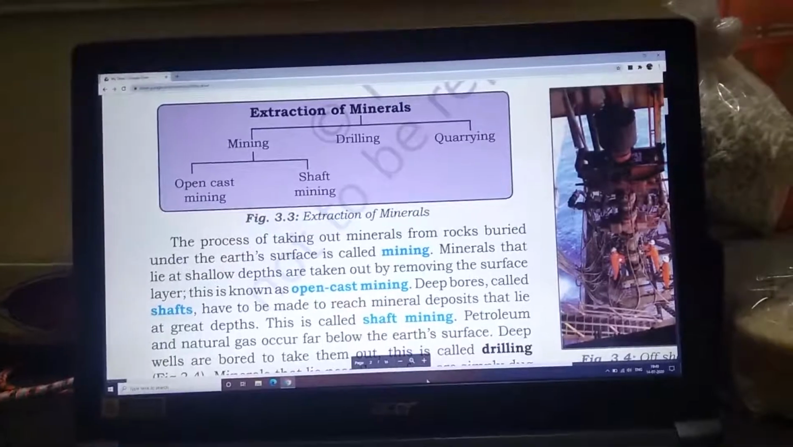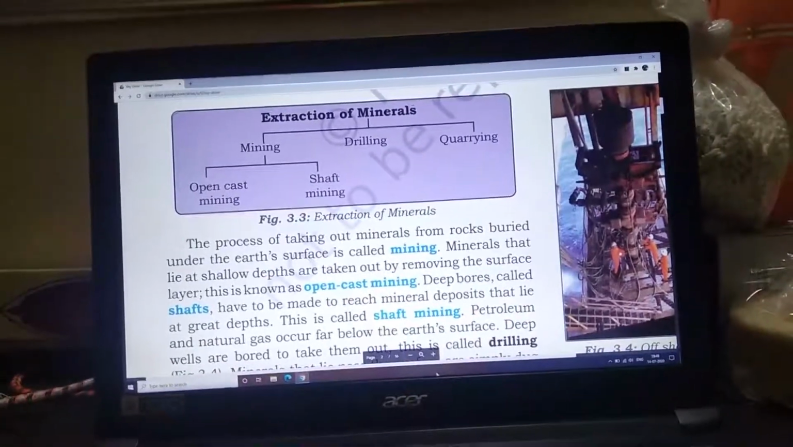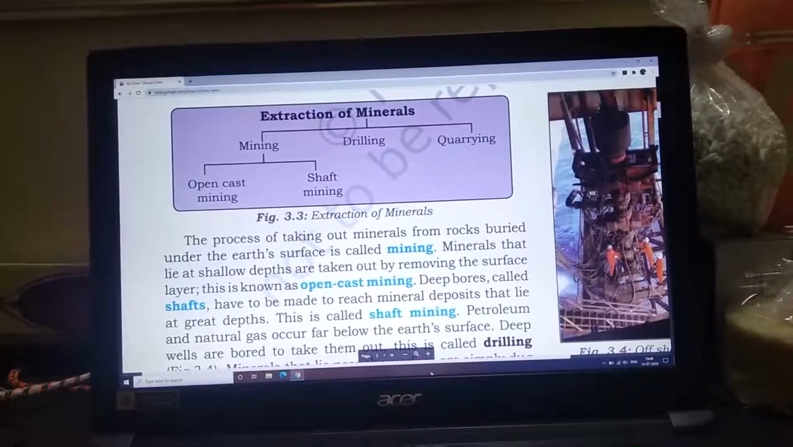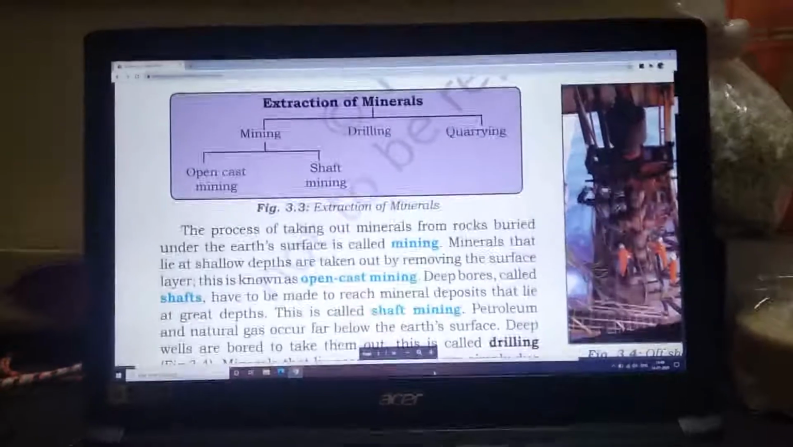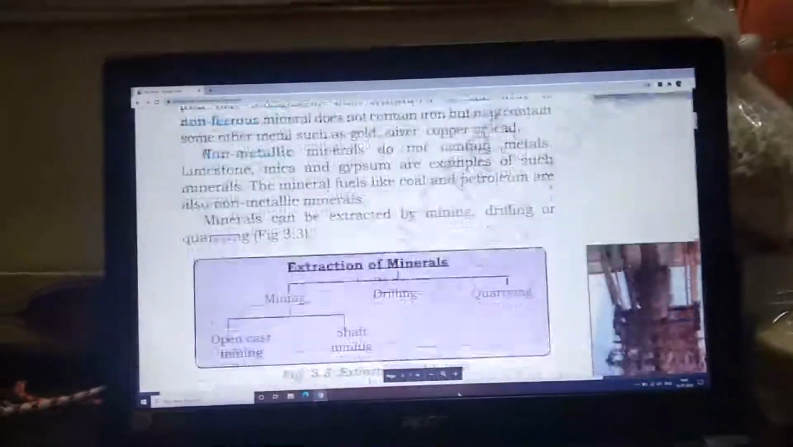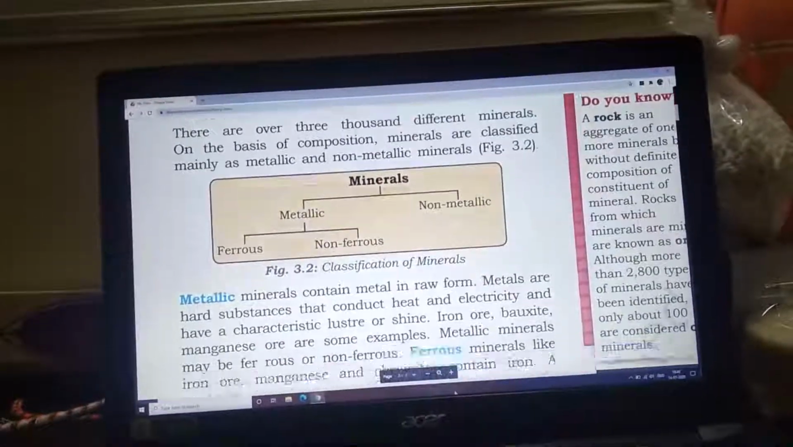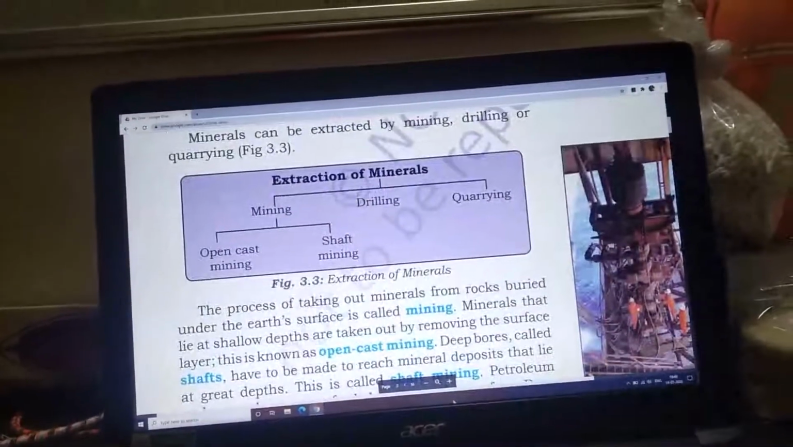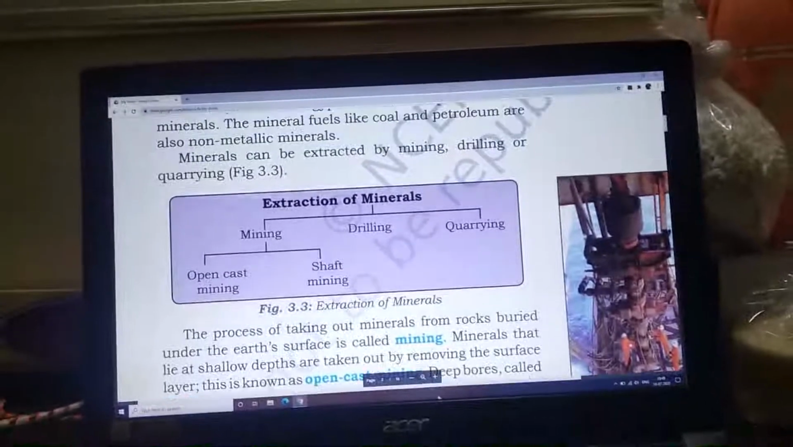Even this paragraph is very important. Please underline it. And in your notebook, please draw this concept chart or flow chart, whatever you call it. Figure 3.3, extraction of minerals. Draw it in your notebook, and also figure 3.2, classification of minerals, and 3.3, extraction of minerals. Both these flowcharts need to be drawn in your notebook. Okay.